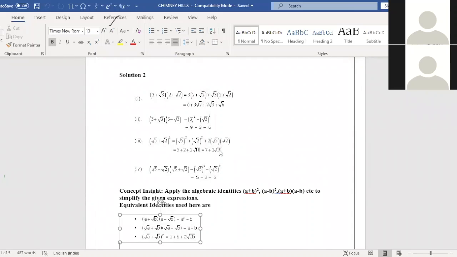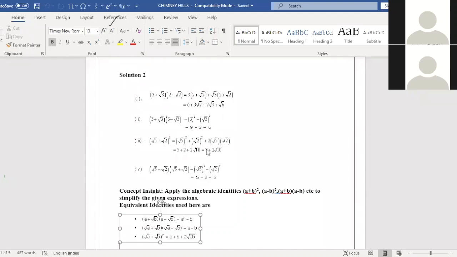Root a into root b is root ab, as we have written. So root 5 into root 2 is root 10. Am I clear? Then 5 plus 2, adding, is 7, plus 2 root 10. Anyone have doubt in this one?